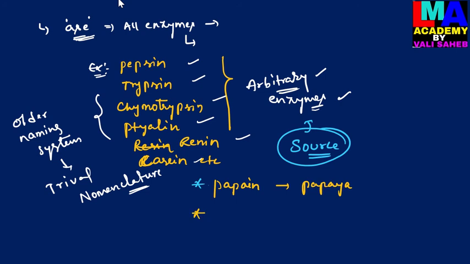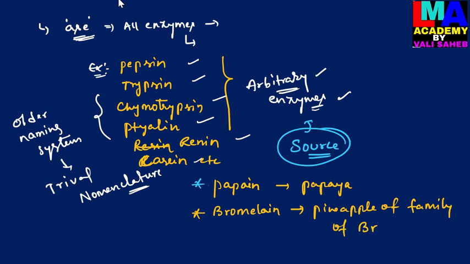And another enzyme is bromelain, which was extracted from the pineapple family, Bromeliaceae. So these are the two different kinds of enzymes which are named on the basis of their source.